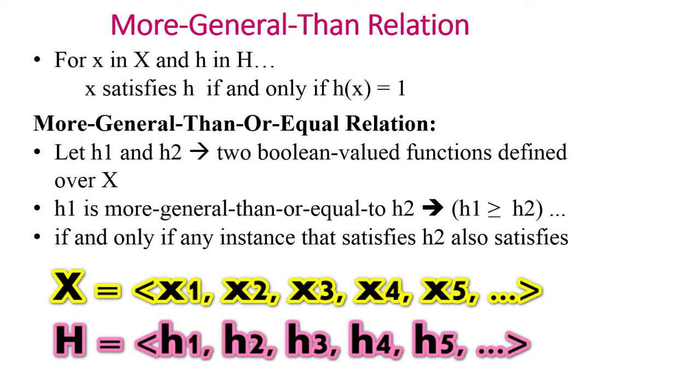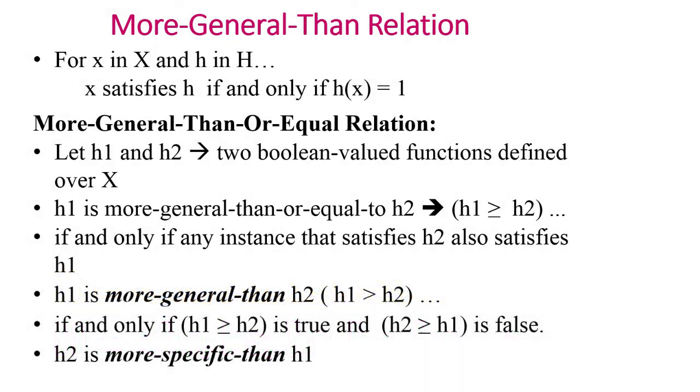Capital H indicates the hypothesis space. The hypothesis space consists of each hypothesis in the set. It may be H1, H2, H3 and so on. In the case of samples, each sample is represented by small x1, x2, x3 and so on. If the hypothesis of one training example is yes, then it indicates that the hypothesis satisfies that training sample.